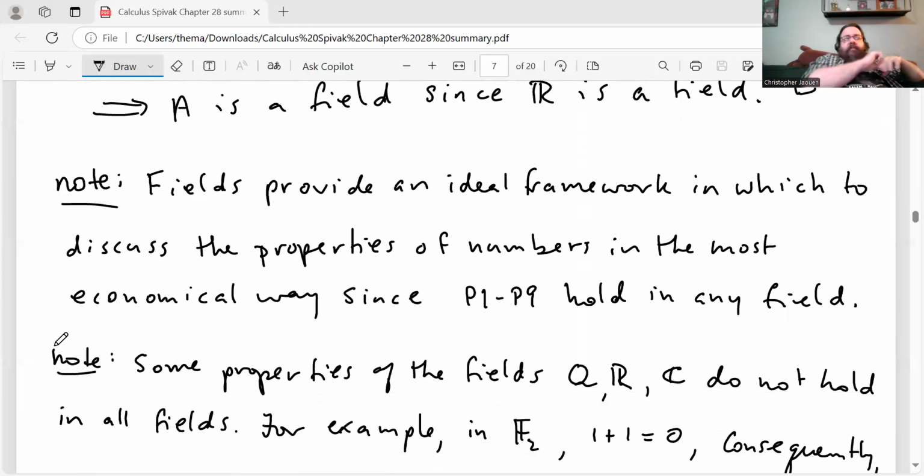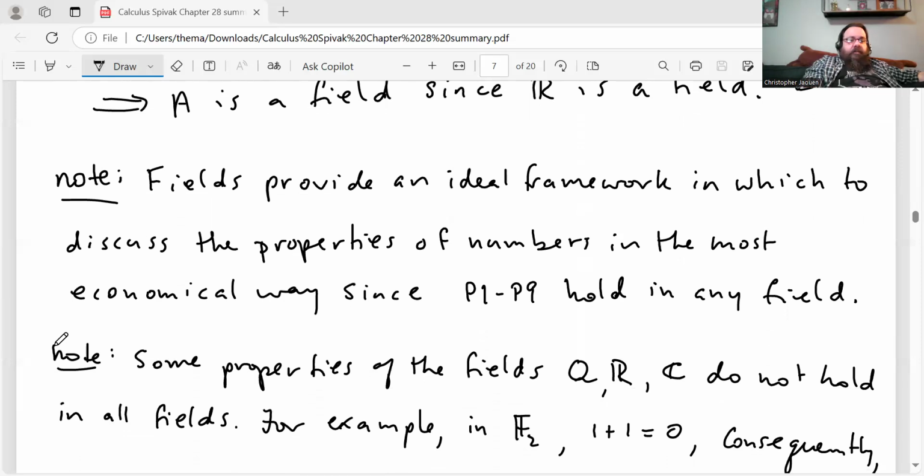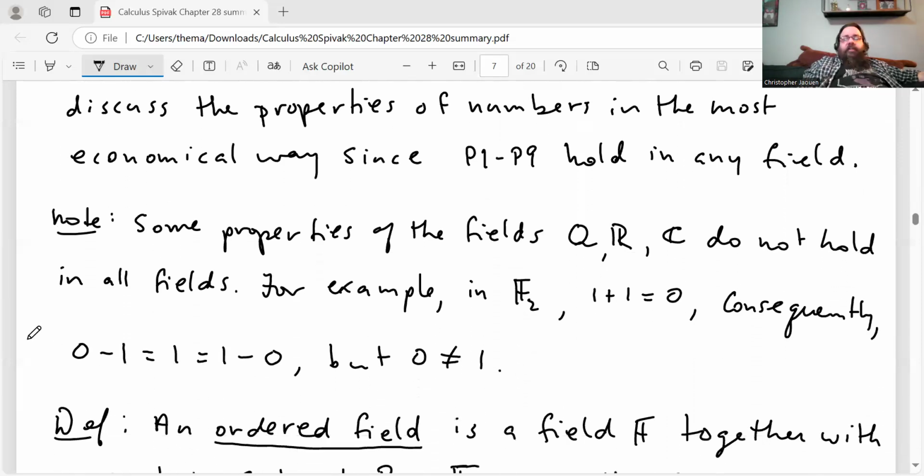Okay, here's a note. Fields provide an ideal framework in which to discuss the properties of numbers in the most economical way, since P1 through P9 hold in any field. Some properties of the fields Q, R, and C do not hold in all fields. Just as an example, in F2, 1 plus 1 is 0. Consequently, 0 minus 1 is equal to 1, because minus 1 is equal to 1 in this field. But that's the same thing as 1 minus 0. But notice that 0 is not 1. So that's not a property that exists in Q, R, or C.